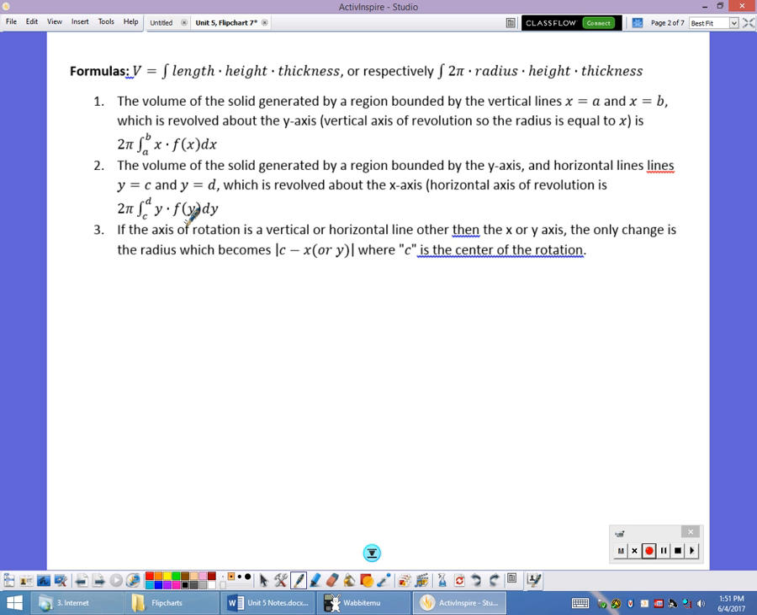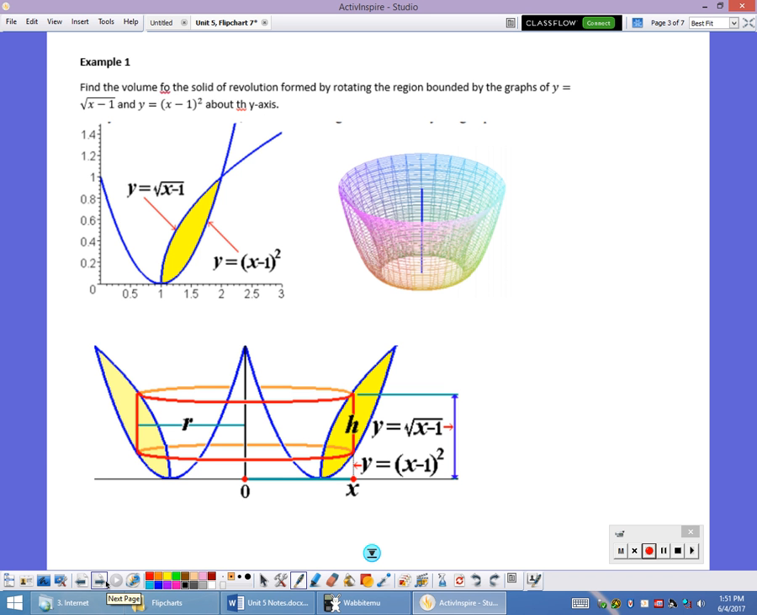If I'm rotating around a line parallel to the x-axis or y-axis, the only thing that changes is this radius. That's it. The height is always going to be parallel to the axis of rotation. So here we go. We take a look at this first one.